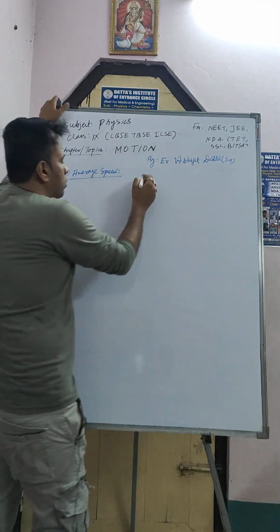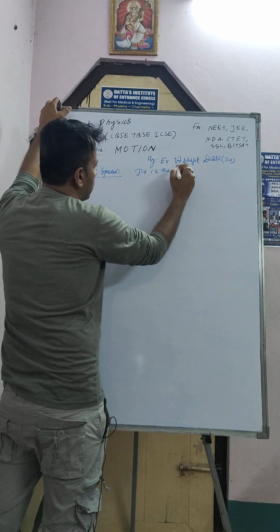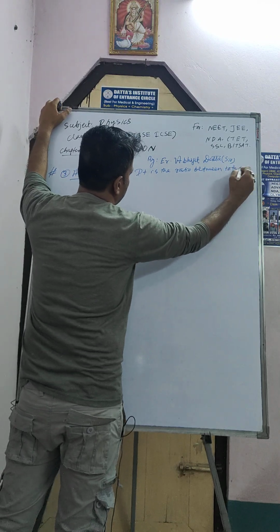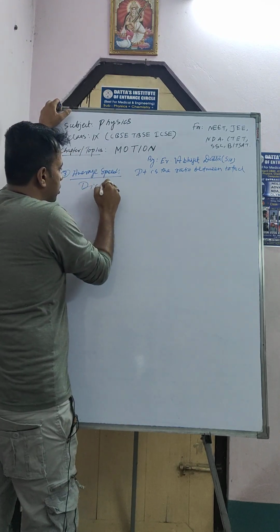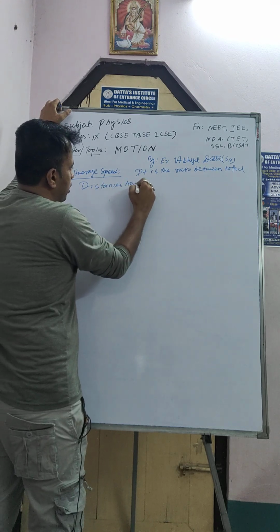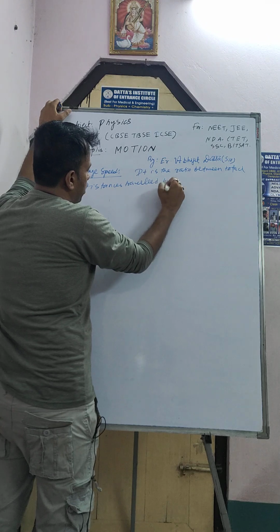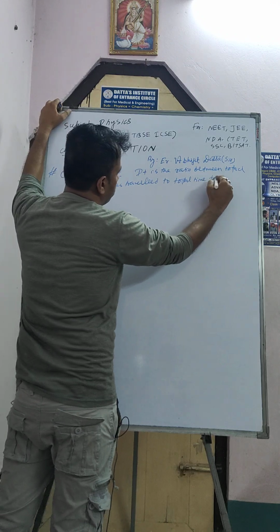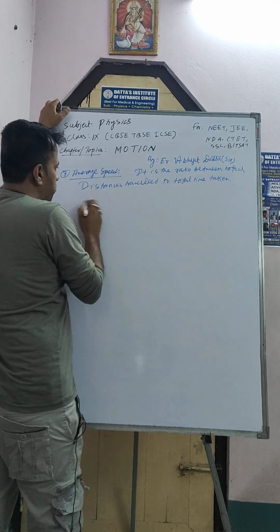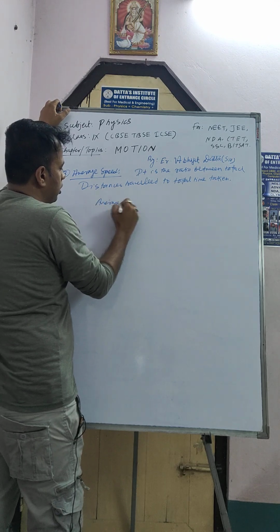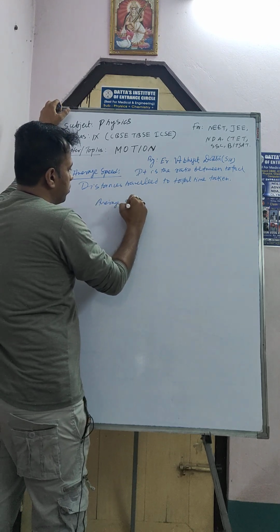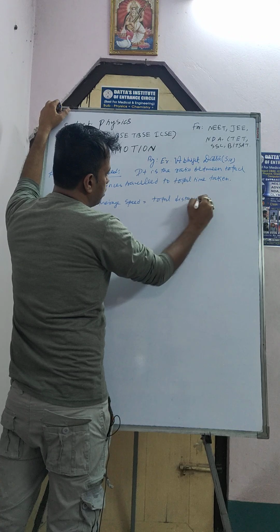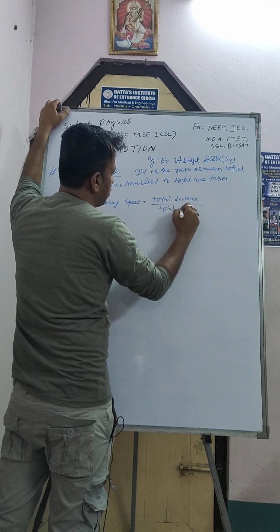What is average speed? It is the ratio between the total distance traveled and the total time taken. So mathematically we can say average speed is equal to total distance by total time.